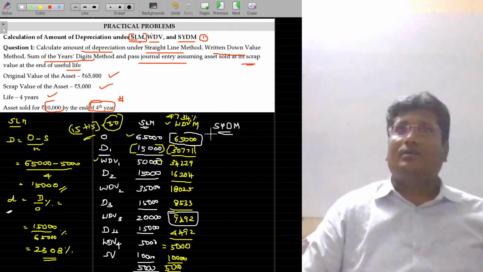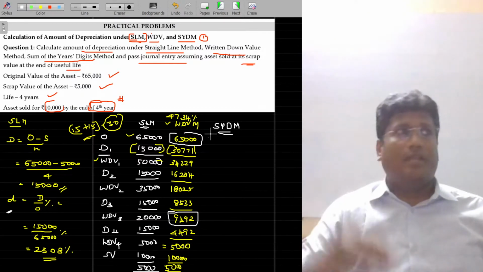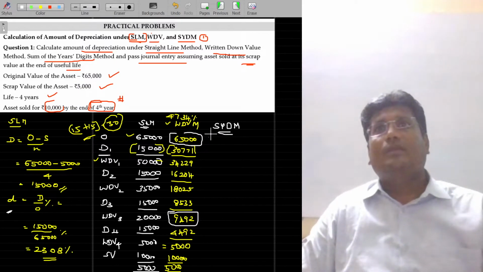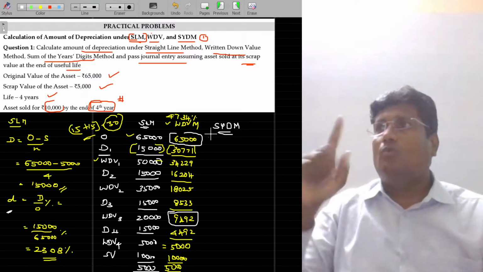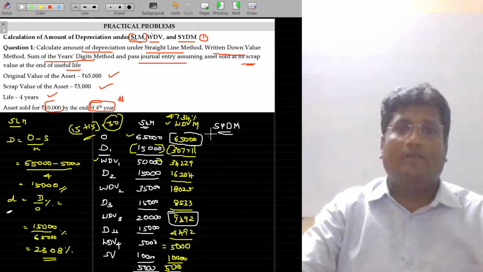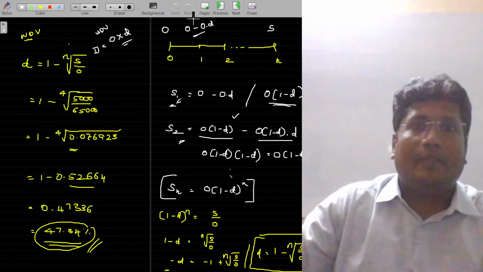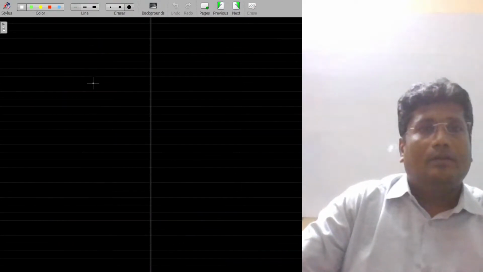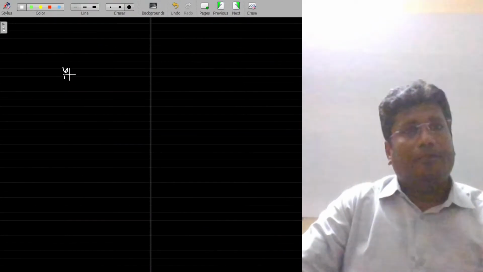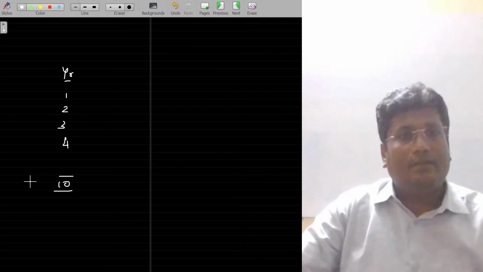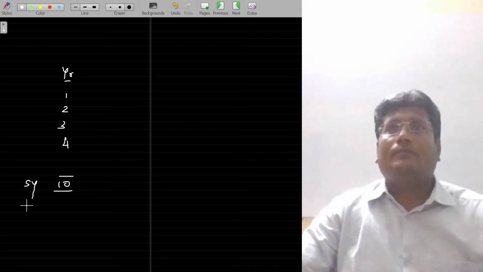How many years will the asset work? 4 years. The life of the asset being 4. Now, sum of those 4 years: 1, 2, 3, 4. If you sum that, the value being 10. Clear? So, year 1, 2, 3, 4. If you sum that, the sum of the years being 10.